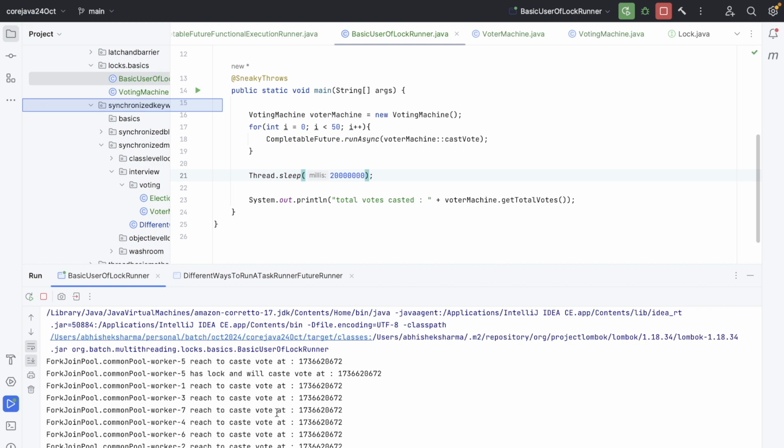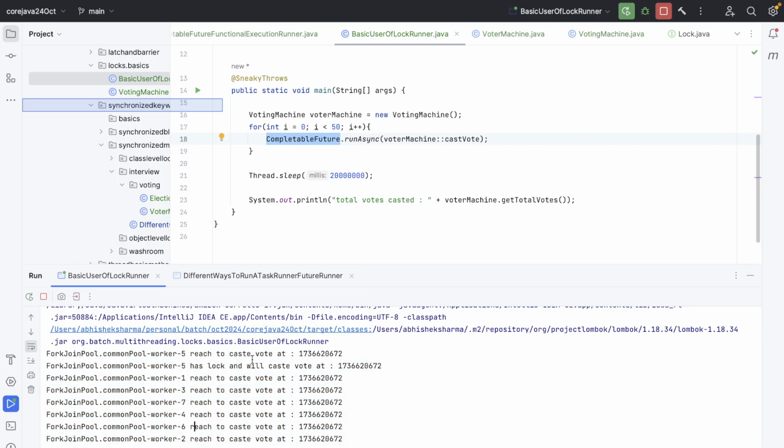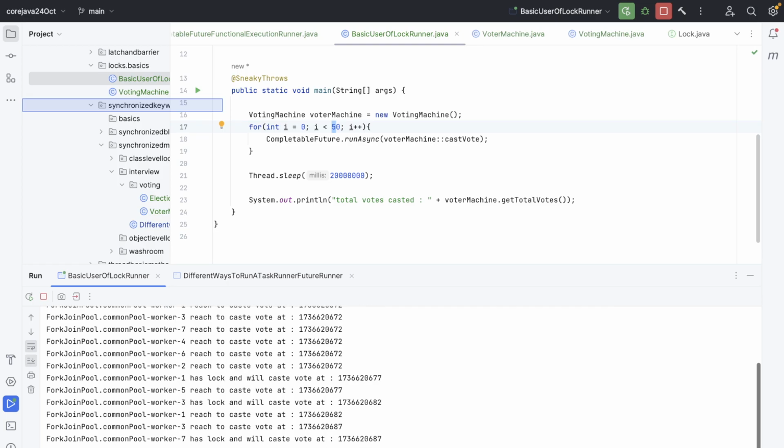Now you will see, because I'm using the completable future, I don't need to work with the size of the thread pool, right? It has already decided, using my code, how many threads it should use to maximize it. So it has chosen 7 maximum threads, and see, worker has lock, and then it's casting vote, worker has lock in casting vote, right? So it's going to be in a sequential manner, as we were doing with the synchronized keyword. Visible?